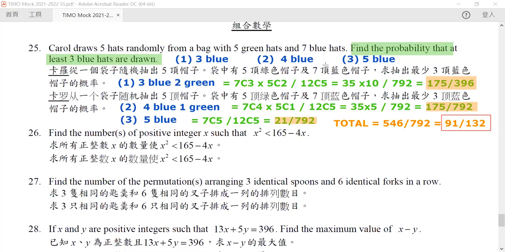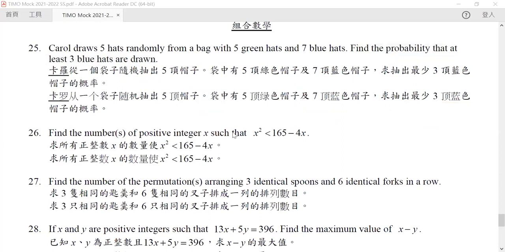Now let's go on to question number 26. Find the number of positive integers such that this is true. Now in this case, please compare it with completing the square.